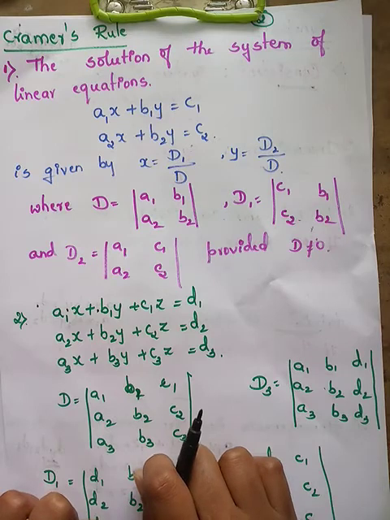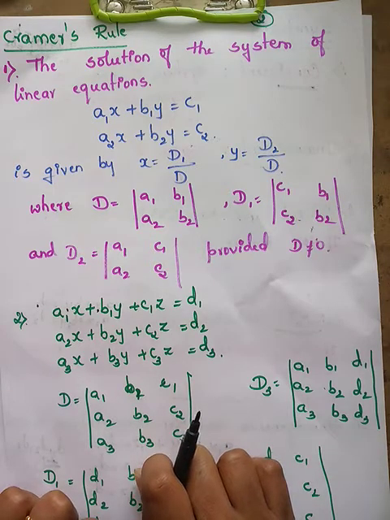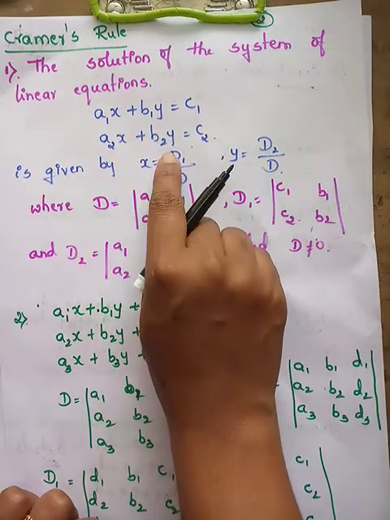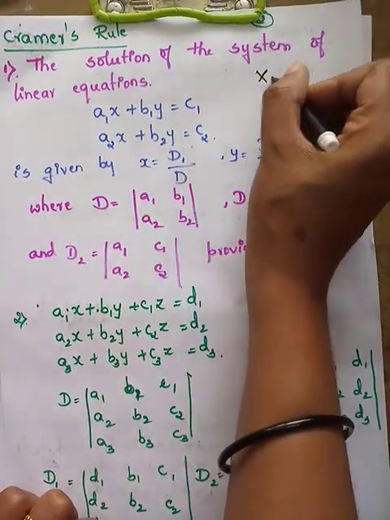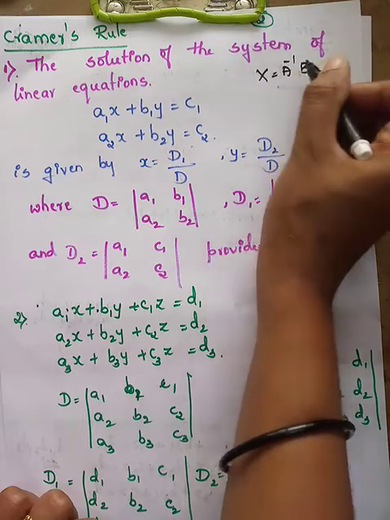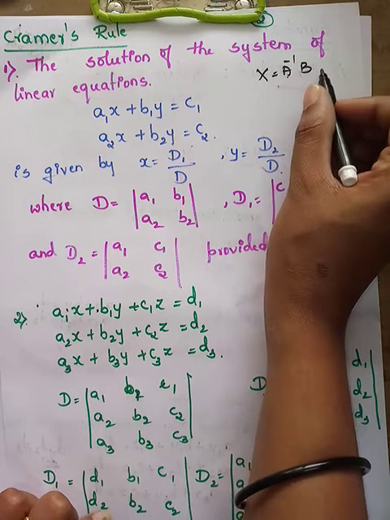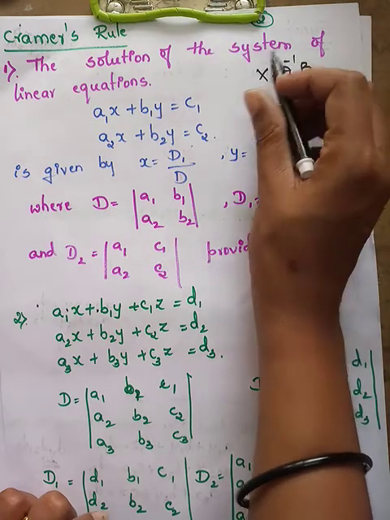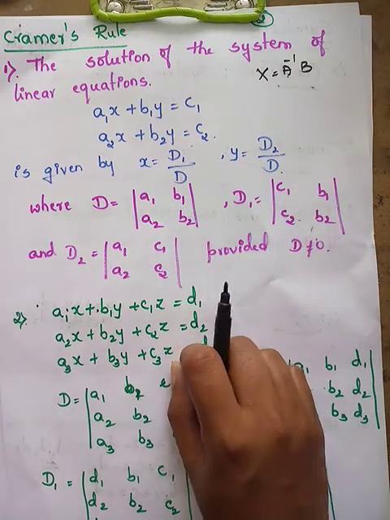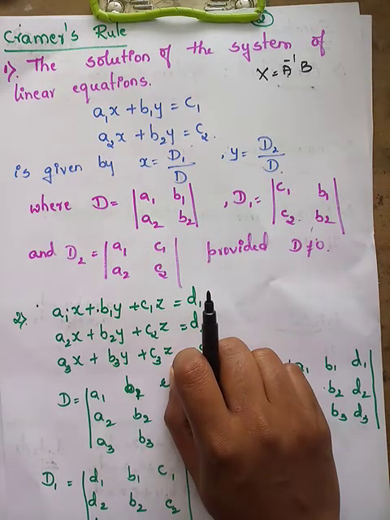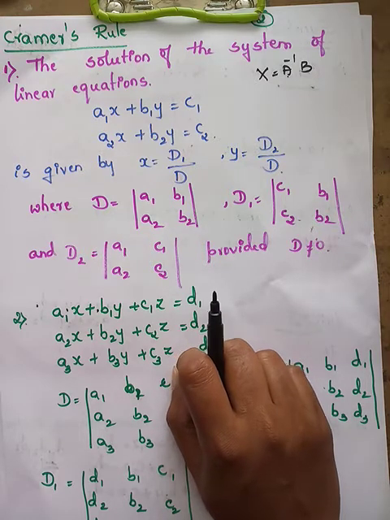Okay, next up we have Cramer's rule. Why do we need Cramer's rule? In our regular class we studied that in order to find the values of x and y, we used the formula X is equal to A inverse into B, correct? We wrote A as the coefficient matrix, B as the constants, the right hand side matrix, and X as the variables. That is a lengthy procedure, because in order to find A inverse you need to find the adjoint of A and the determinant of A, and to find the adjoint you should know the cofactors. So there is a lot of procedure included in it.